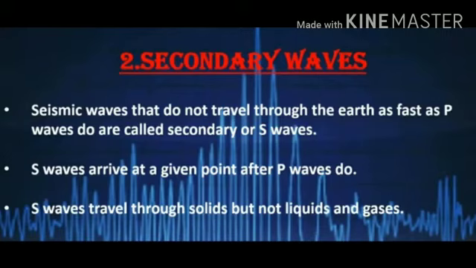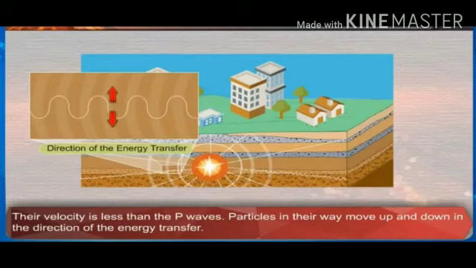Next is secondary or S waves. The waves which reach the earth's surface after the primary waves are called secondary waves. These waves also scatter in all directions from the focus of the earthquake. Their velocity is lesser than the P waves. The particles lying in the way of these waves move up and down, perpendicular to the direction of the energy transfer.